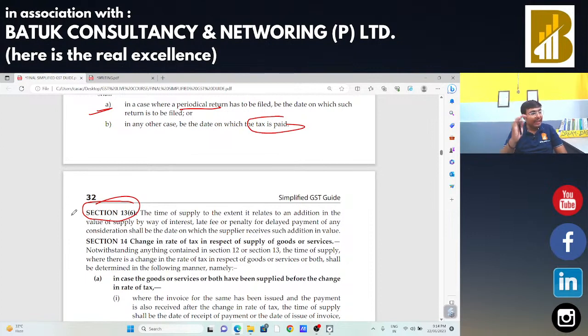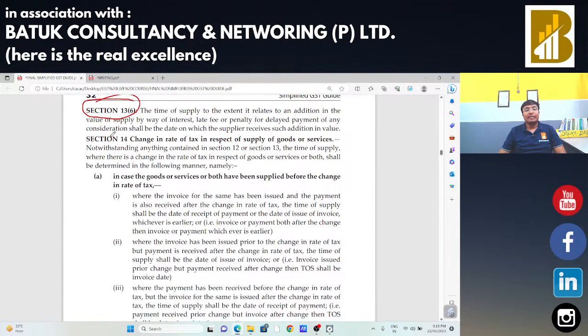So हम लोगों ने टाइम ऑफ सप्लाई इन केस ऑफ सप्लाई ऑफ गुड्स और टाइम ऑफ सप्लाई इन केस ऑफ सप्लाई ऑफ सर्विसेज already discussed. Section 14 of CGST Act is also very much important. And sir, this is my humble submission to you. Whenever you are going for the departmental audit, the scrutiny, and the GSTR 9 and 9C as a professional, you just need to identify that the time of supply is right or not, time of supply is correct or not.